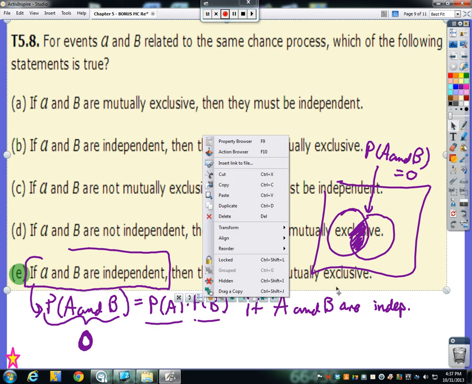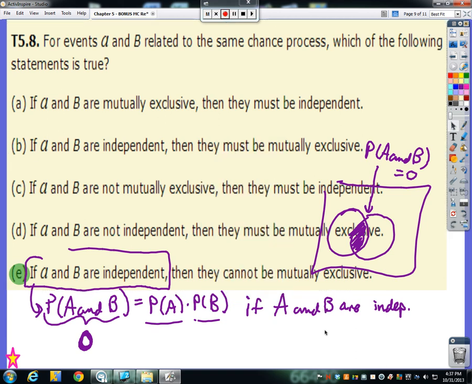The rest of these, they're pretty tricky, and I understand, and I'm sorry that I'm just not going to take another probably 20 minutes to explain why each one of these is wrong. Okay? But just know that if A and B are independent, they cannot be mutually exclusive. They cannot be disjoint. Because if A and B again are independent, then this probability part would end up being 0, which cannot be true.